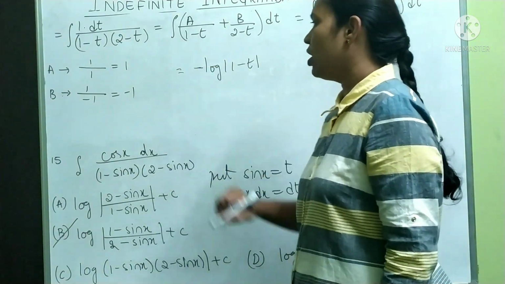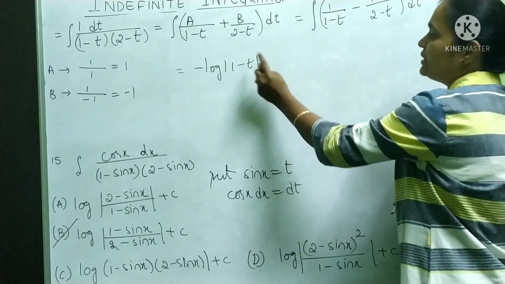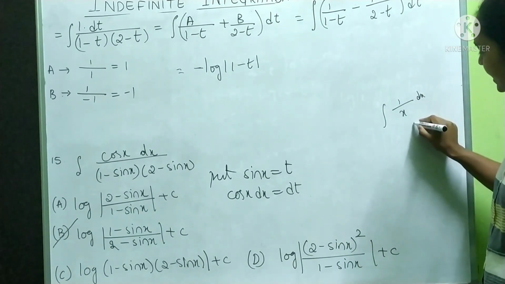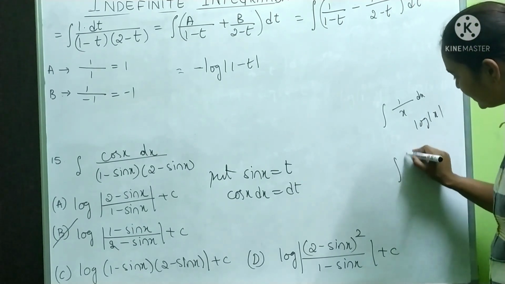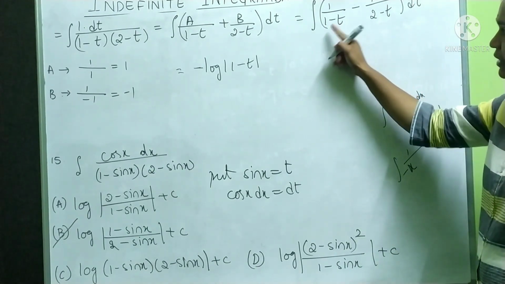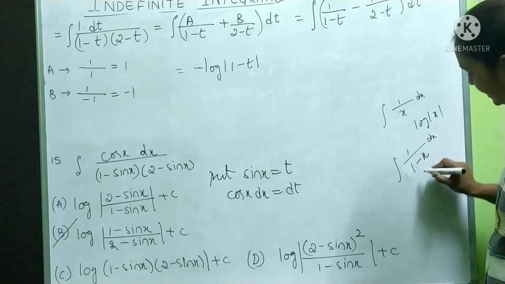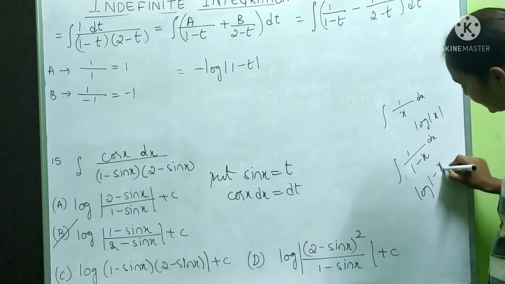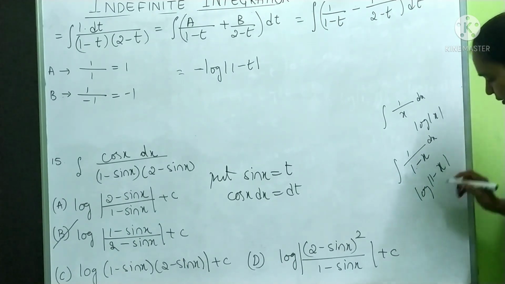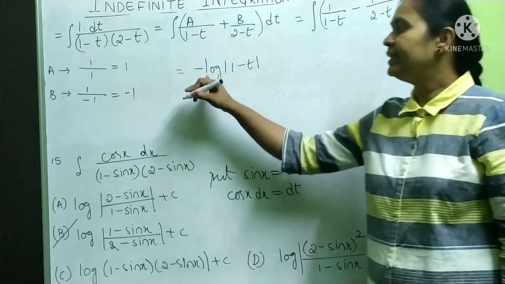Can you tell me? Have you understood why I have to write minus? See 1 by 1 plus T is there means it is only log. See here. What is integration of 1 by x dx? It is log mod x. What is integration of 1 by minus x? This minus will be outside, no? But here 1 minus T is there. Suppose here also if I consider 1 minus x dx, then it is log mod 1 minus x. Coefficient of x you have to write in the denominator. That is by minus 1. If you write by minus 1 also no problem, no? So I have written minus here.